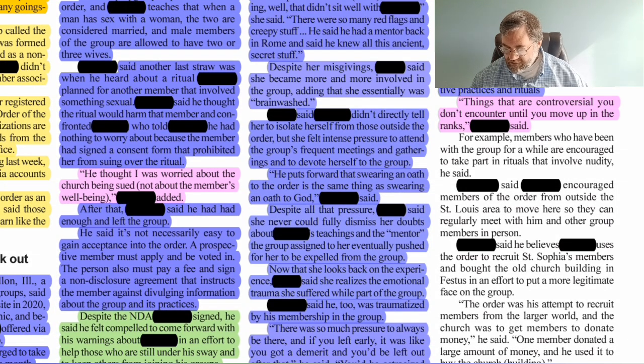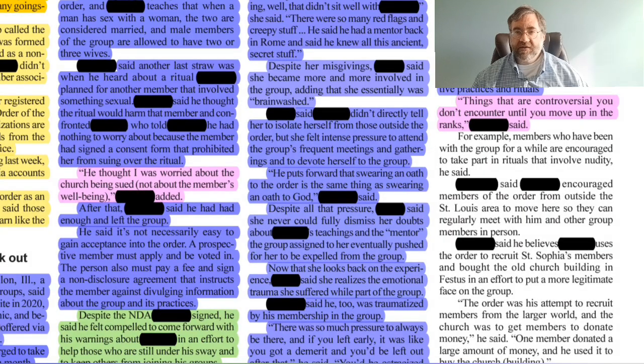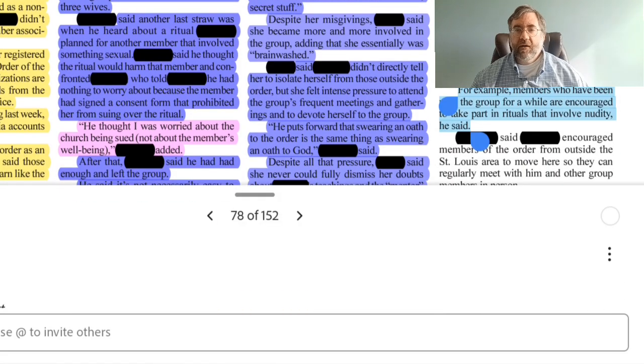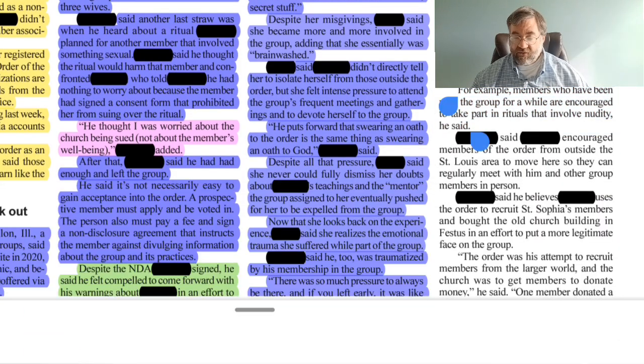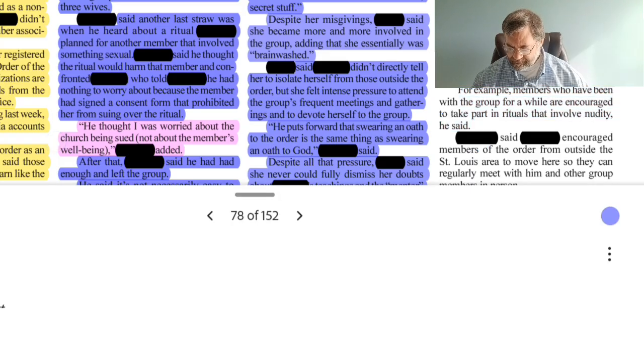For example, members who have been with the group for a while are encouraged to take part in rituals that involve nudity, he said. This to me is a personal experience. So this person seems to have some kind of knowledge about this going on. So we'll mark that as personal experience. So we'll highlight that in blue.